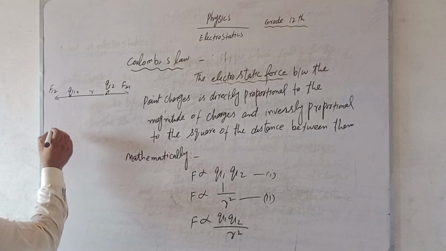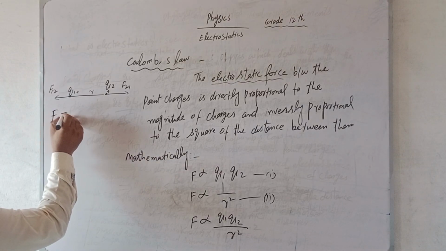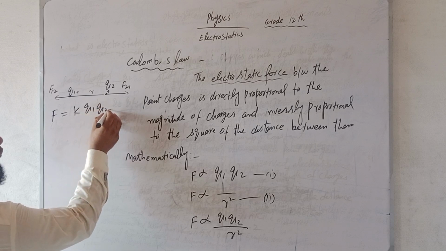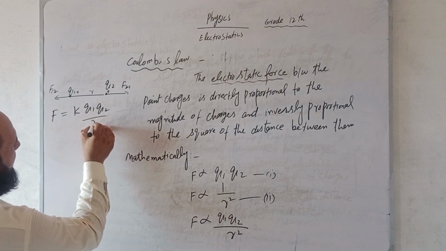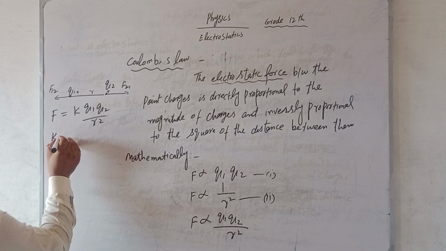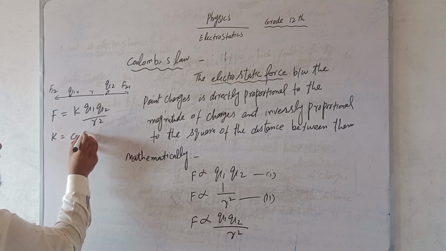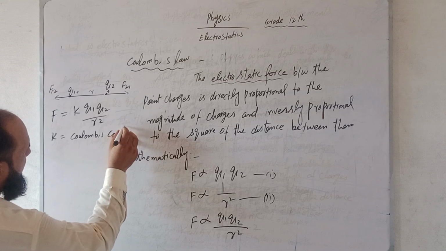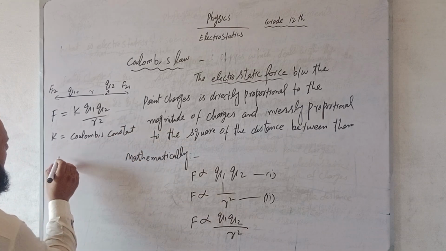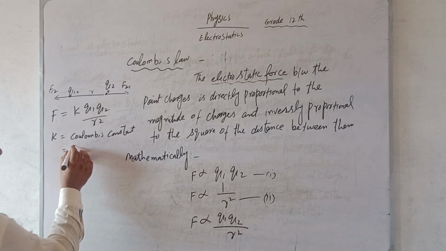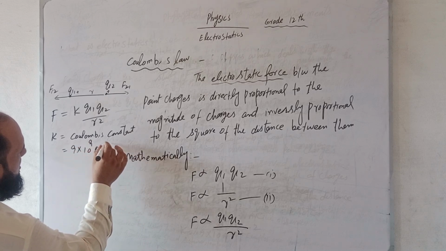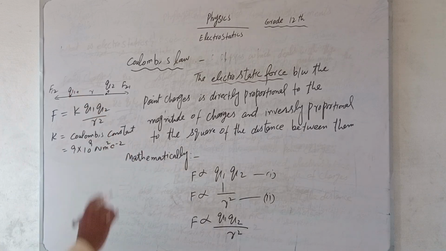So I will write it as F equals K Q1 Q2 over R square. Here K is Coulomb's constant, having a value 9 times 10 raised to power 9 newton meter square per coulomb square.